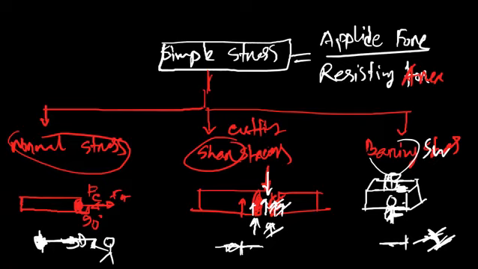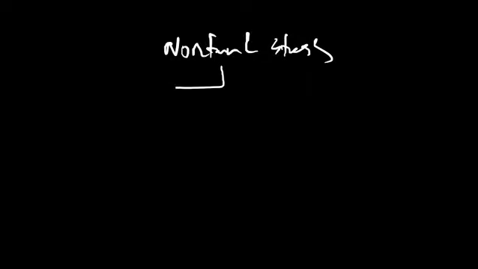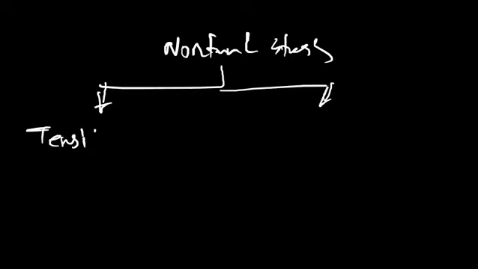Another last one. Another way we can distribute this normal stress is into two types. Number one is tensile stress, and the other is compressive stress, right? When we apply force in this direction, from the object to the outer part, when we pull, it creates tensile stress.